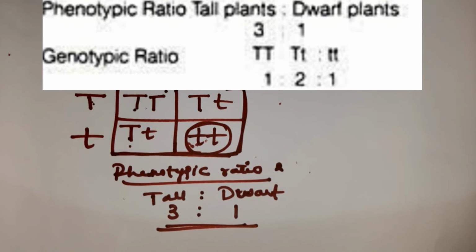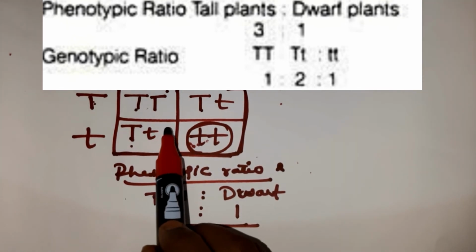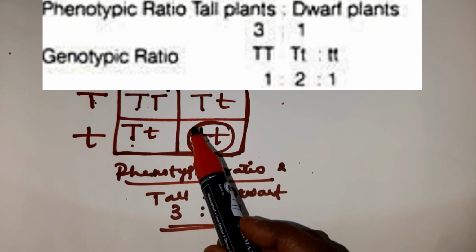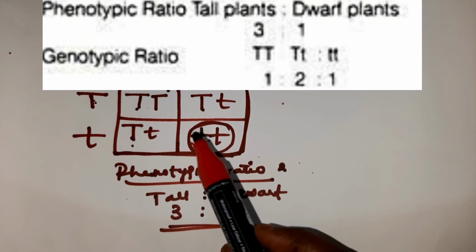Then what about the genotypic ratio, children? For the genotypic ratio, you take the genetical background and give the ratio.